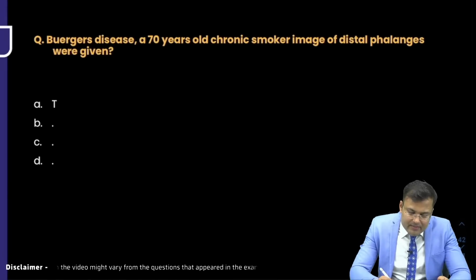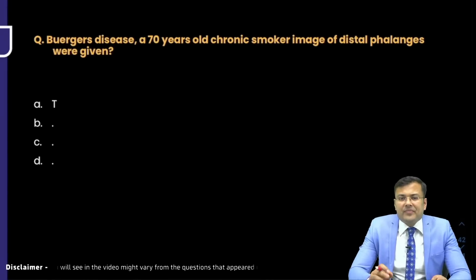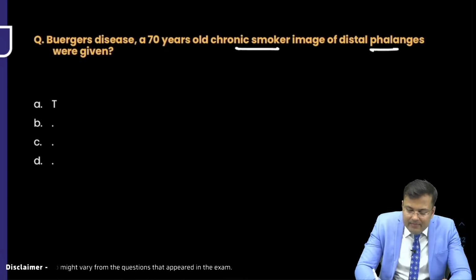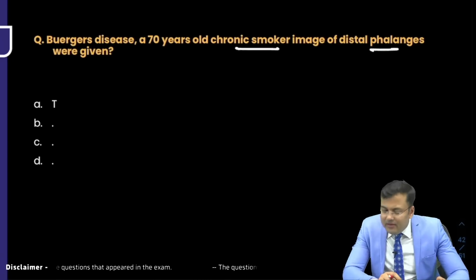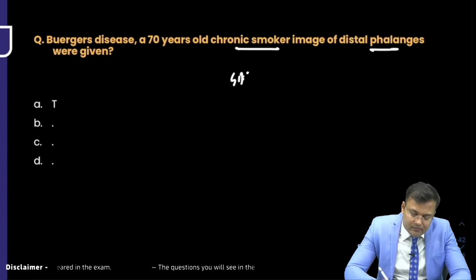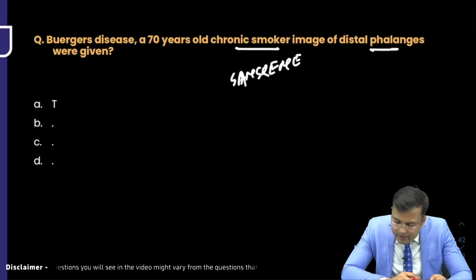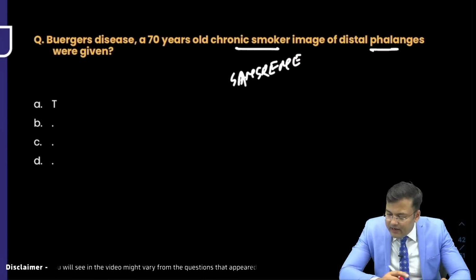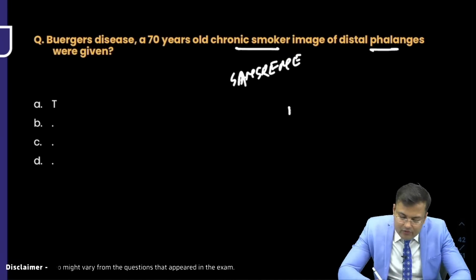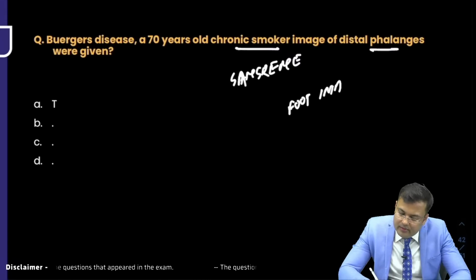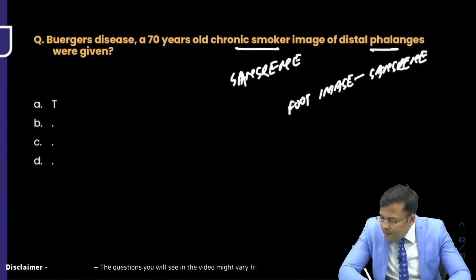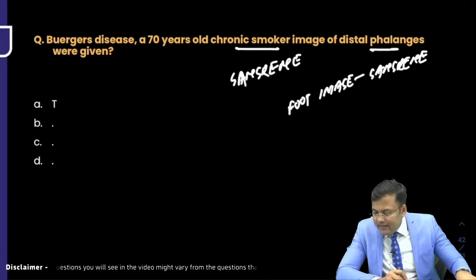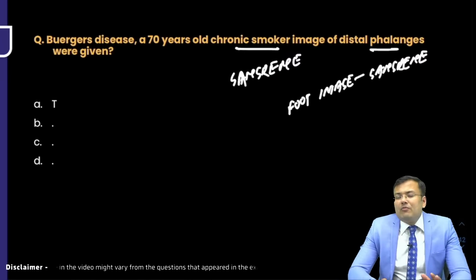Next question. Please tell me what was the question related to Burgess disease. A 70 years old chronic smoker, image of distal phalanx was given. So in distal phalanx there was gangrene. Sanket Pathak wants to say that, sir, it was an image based question, foot image was there, showing gangrene. Okay, very good. Now, can you tell me what were the options?